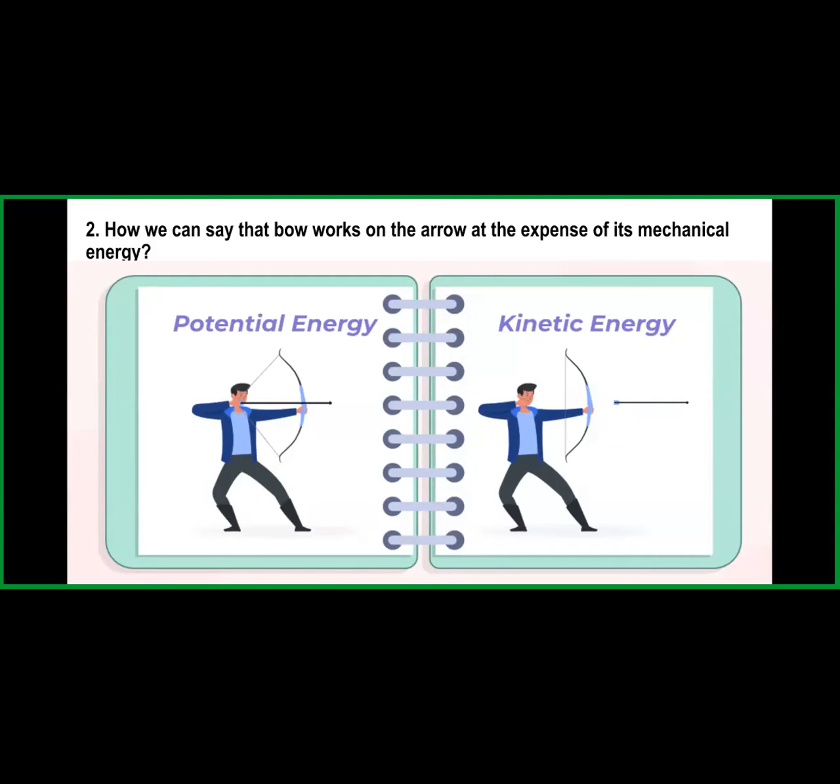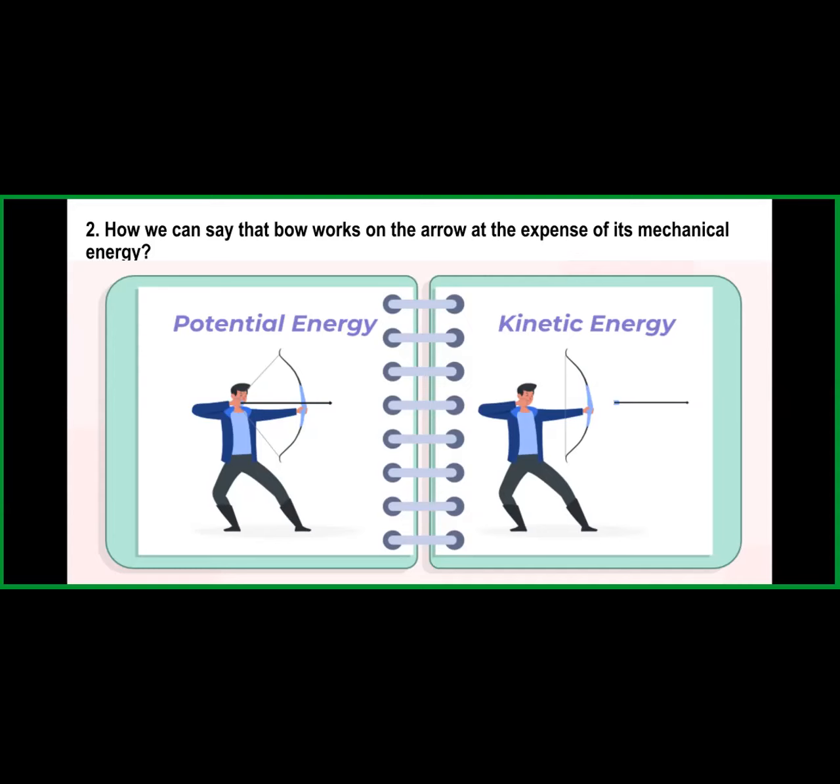Ma'am, in the first picture, the bow and arrow is stretched in a certain position, which gives it potential energy. In the second picture, when the arrow leaves the bow and it acquires some speed, then it possesses kinetic energy, and put together, they are able to perform work. And that is how mechanical energy operates.